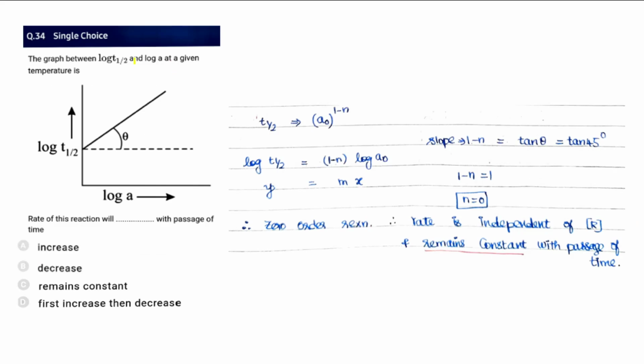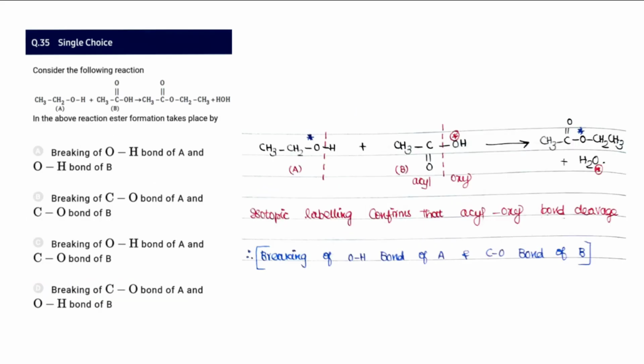And 34, the graph between log T half and log A is given. We know T half equals A naught power 1 minus n. Taking a log on both sides, it is in the format of y equals mx. The slope, 1 by n, can be written as tan theta, where theta is 45. When we equate the slope to tan 45, it is going to be 1, therefore n equals 0. So it is a zero order reaction. Rate is going to be a constant, so whatever changes you make, it remains constant. So 'remains constant' appears to be the correct answer.